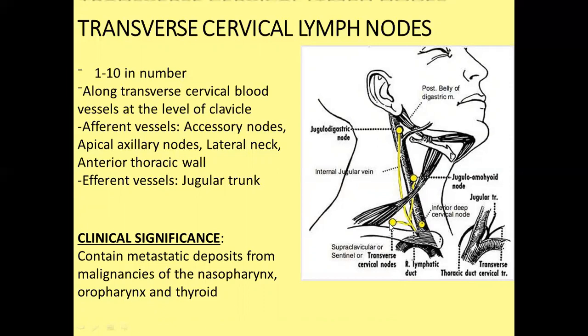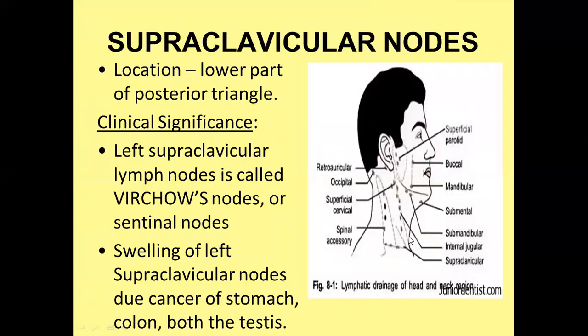So it receives lymphatic drainage from accessory node, apical axillary node, lateral neck, and anterior thoracic wall, and they drain into the jugular trunk. It has a similar course like the accessory nerve, but accessory nerve drains into the transverse cervical. So it contains metastatic deposits from malignancies of nasopharynx, oropharynx, and thyroid region.